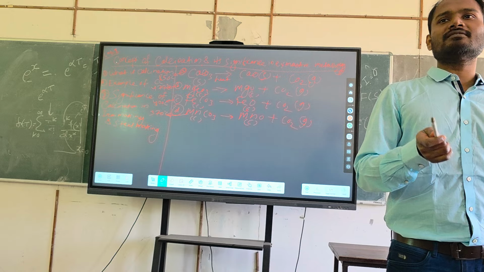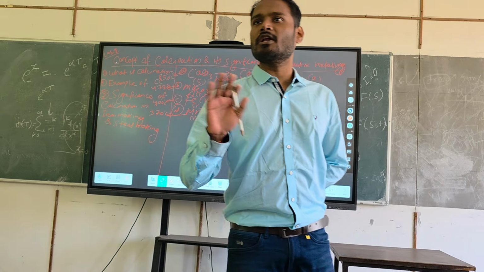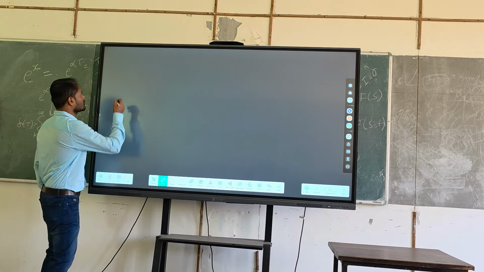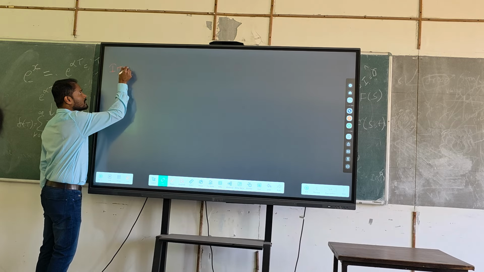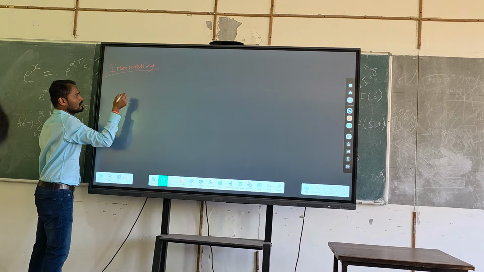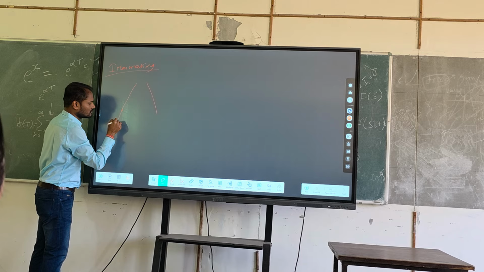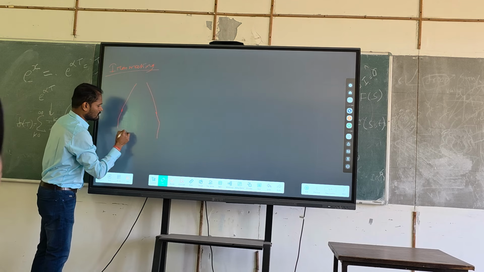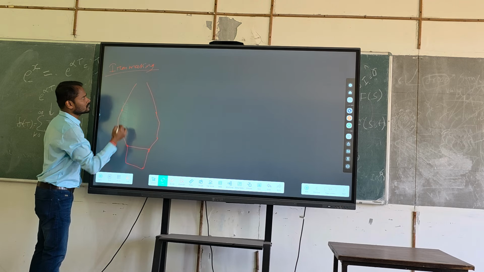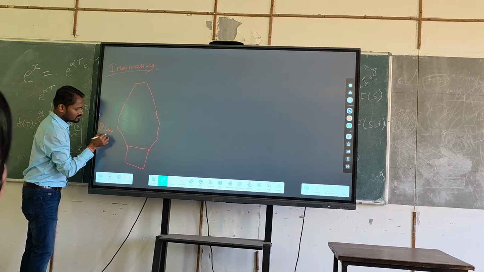So moving into significance, let me tell you somewhat about iron making and somewhat about steel making. Then only you can correlate. Otherwise, it will be difficult for you. Iron making. So in the iron making, we basically have a furnace called blast furnace. This kind of structure. This is called blast furnace,